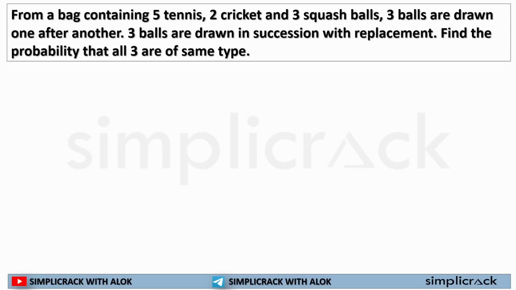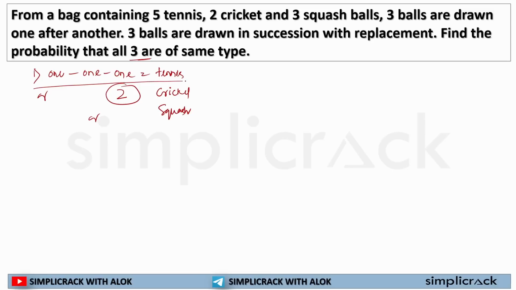Find the probability that all 3 are the same type. This question is similar to all the previous questions, but you need to find the probability that all 3 are of similar type. That means you will be selecting one ball after another, either from tennis or from cricket or from squash. But the problem is you have only 2 balls from cricket, but you have to select 3 balls. So cricket won't come into the picture.